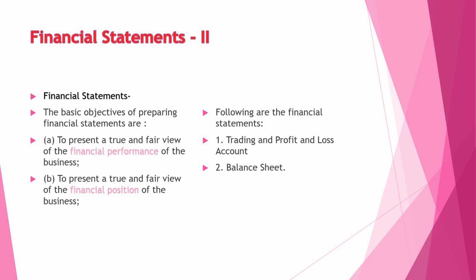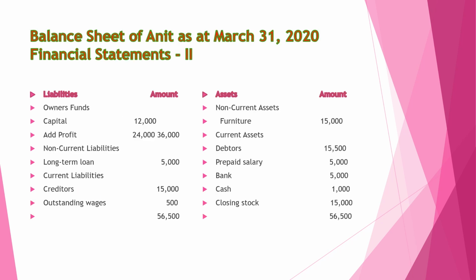Another financial statement. So my dear friend, we all know there are basically three financial statements. That is the financial performance, under which we prepare the trading and profit and loss account, and the financial position, under which we prepare the balance sheet. Next, here a very small example of the balance sheet is given. So you read it, understand it, and try your best.